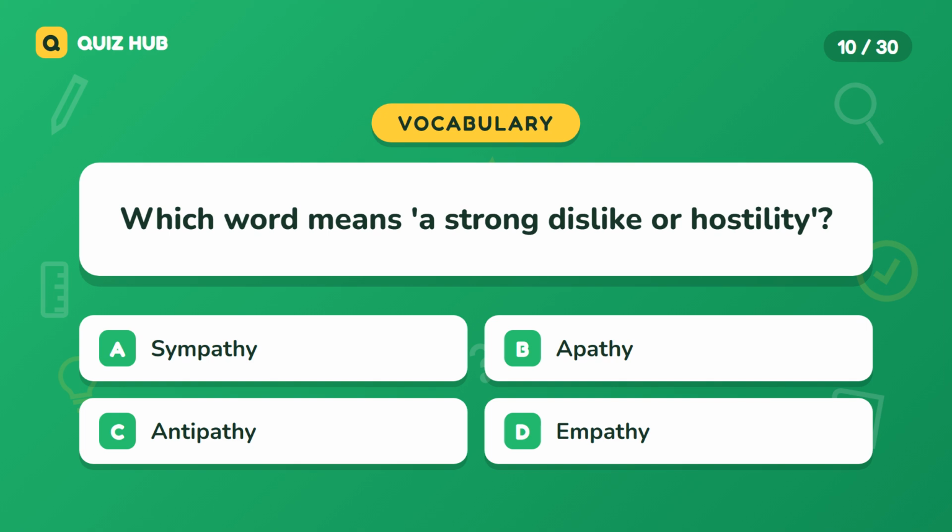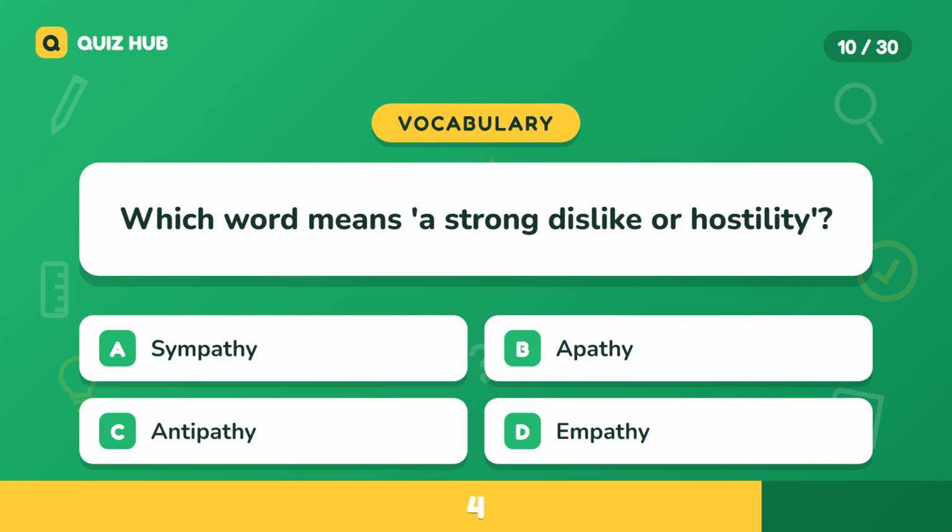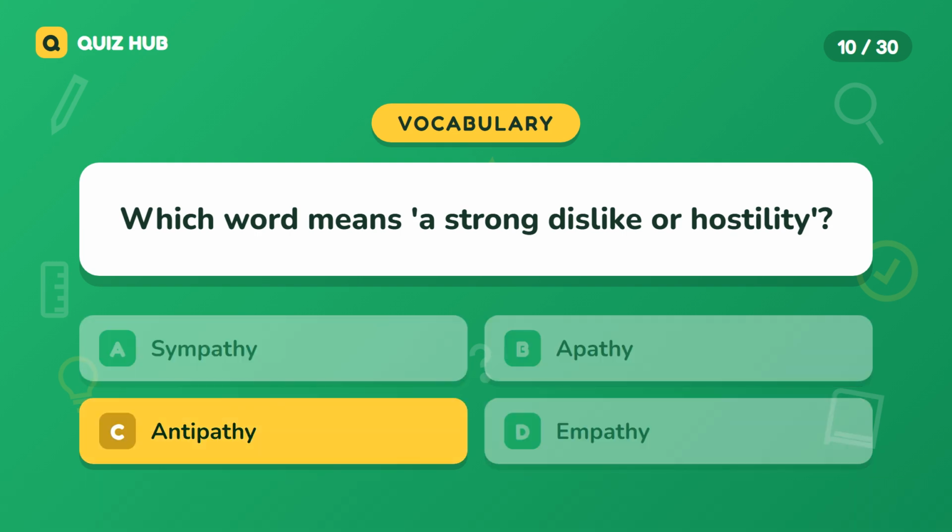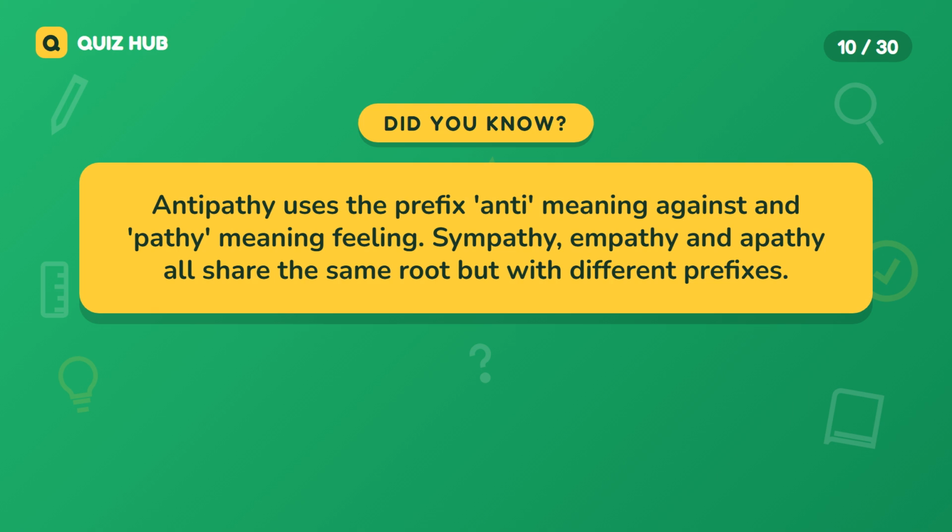Question 10. Which word means a strong dislike or hostility? A. Sympathy. B. Apathy. C. Antipathy. D. Empathy. The correct answer is antipathy. Antipathy uses the prefix anti, meaning against, and pathy, meaning feeling. Sympathy, empathy, and apathy all share the same root, but with different prefixes.